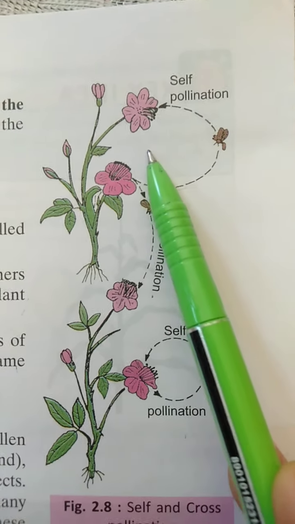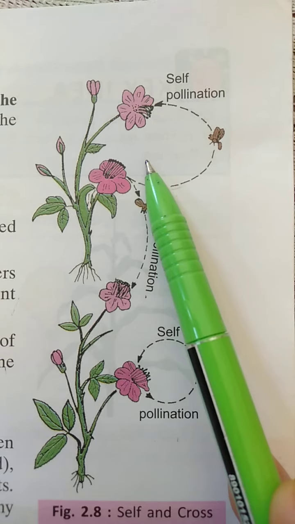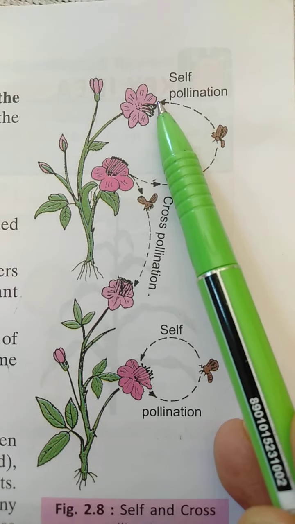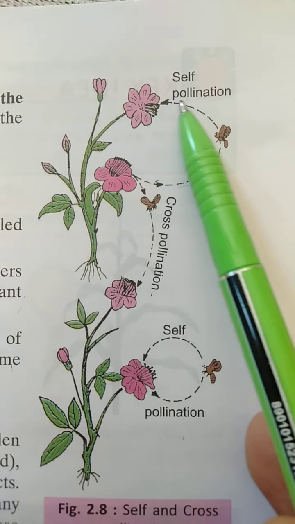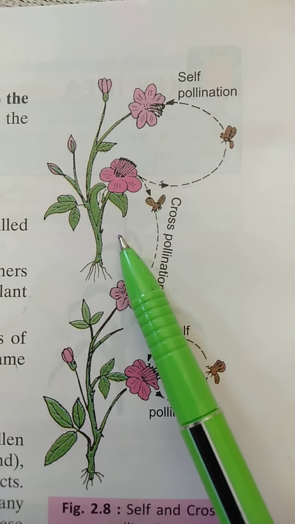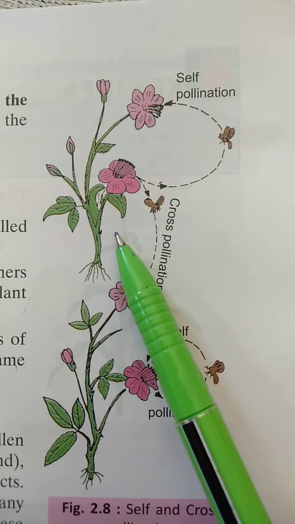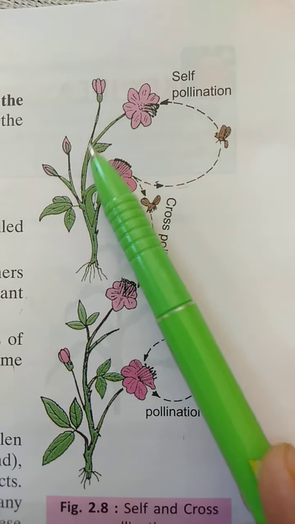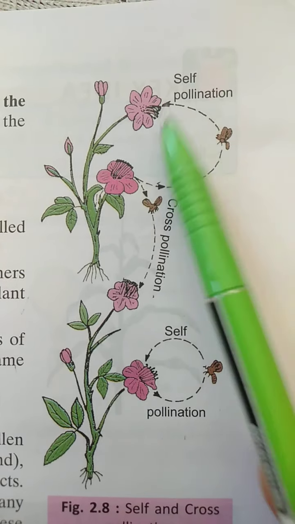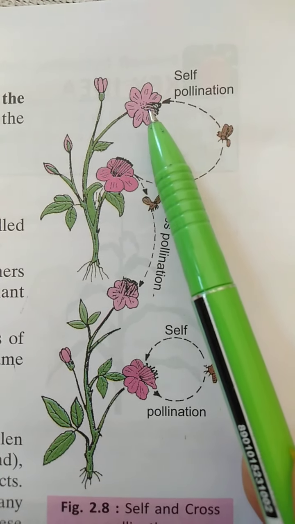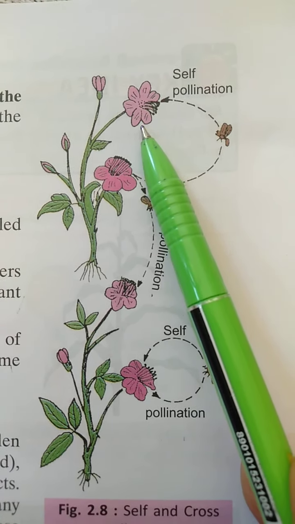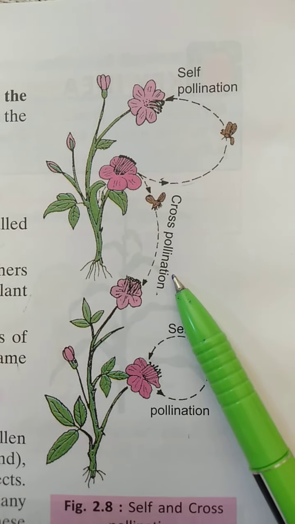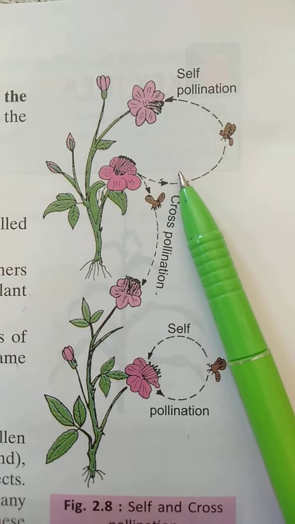But cross pollination means the transfer of pollen grains from the anther of one flower to the stigma of another flower. Okay, another flower of another plant. Clear? So cross pollination means pollen grains are transferred from the anthers of one plant to the stigma of a flower of another plant. That is cross pollination.